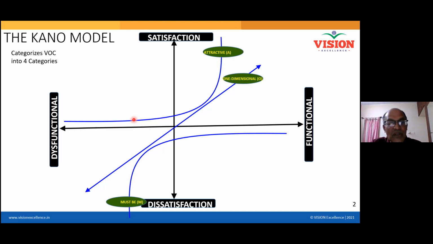Then he said that some features which you never expect, they are calling as attractive. Then there is one more feature, which is called indifferent. So what is this feature? If you add this feature, or you don't keep it there, it doesn't make any difference to the customer at all.